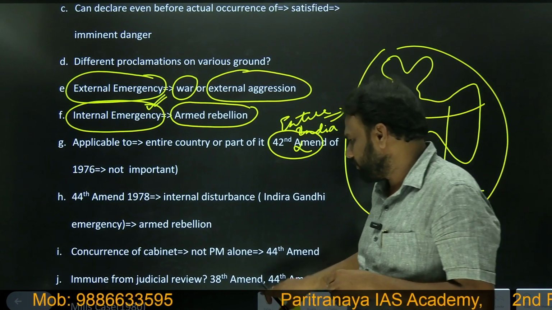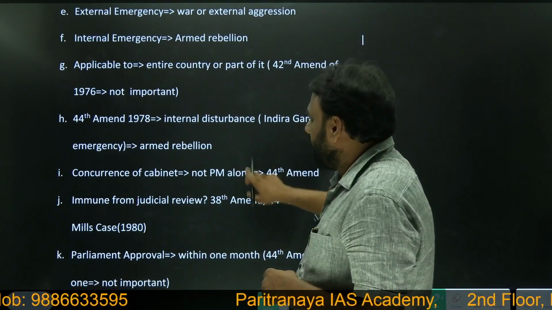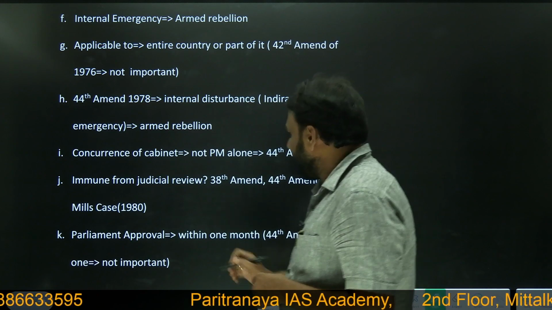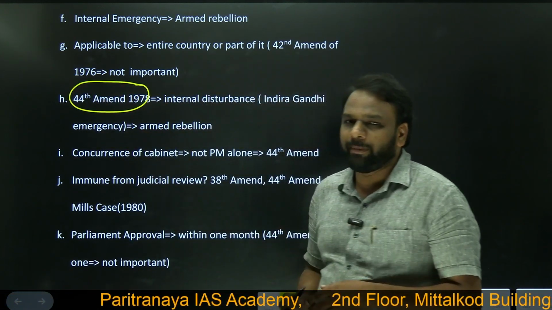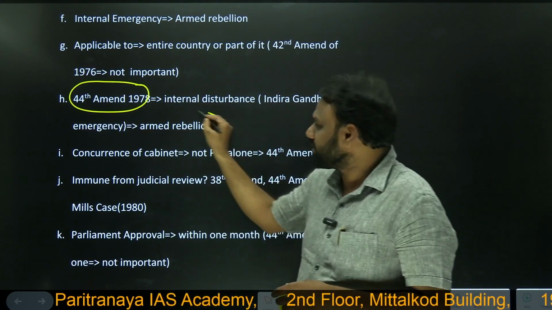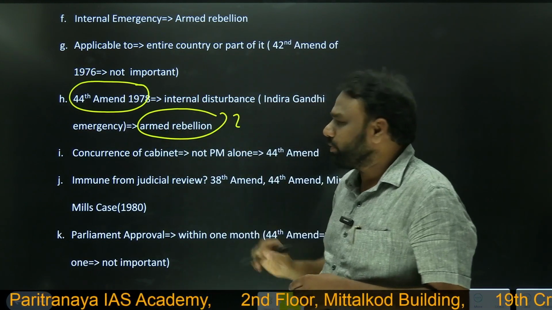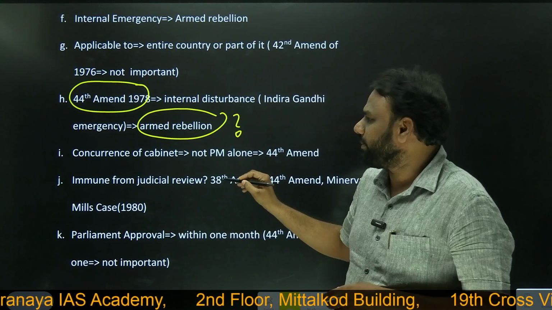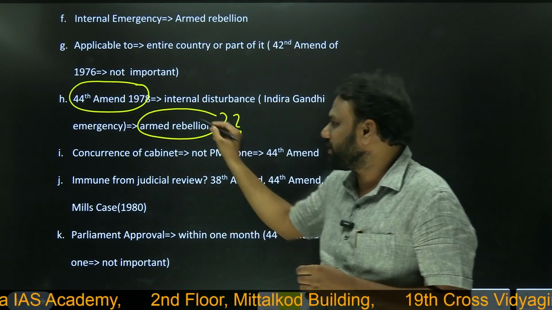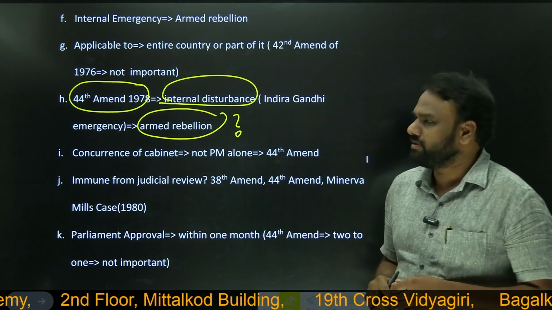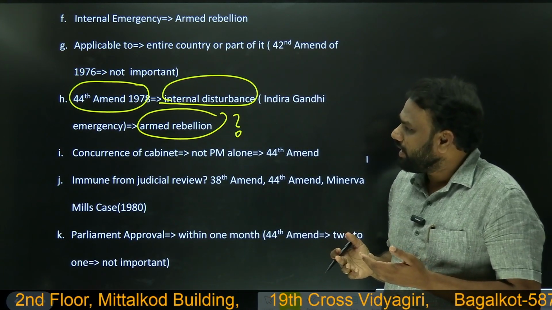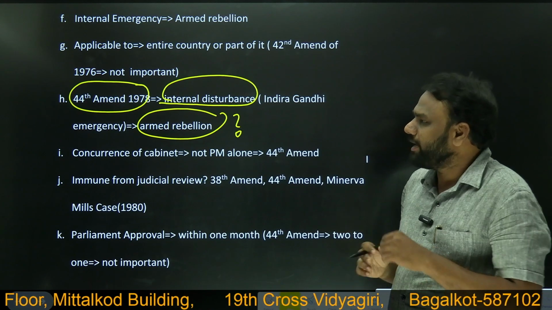Okay, entire India. Next, this 44th amendment is important. Why is it important? Because before the 44th amendment, we did not have a term called armed rebellion. Then what was the term present? Before the 44th amendment, the term which was present was internal disturbance. Then why did we change this term from internal disturbance to armed rebellion?